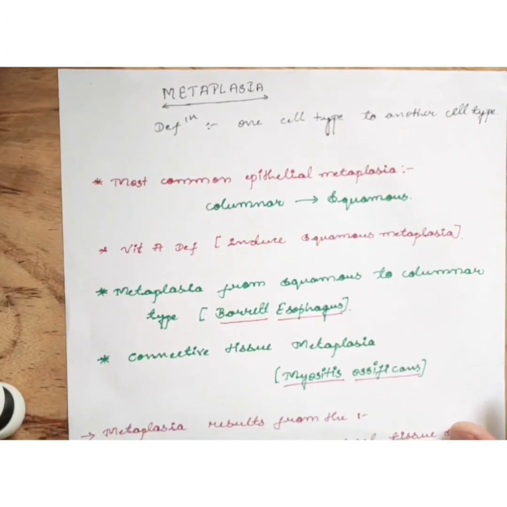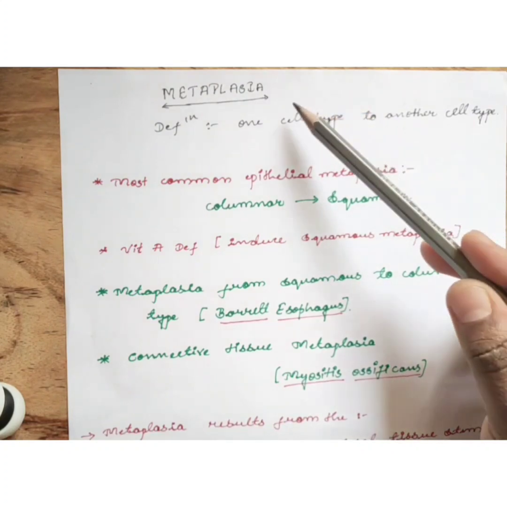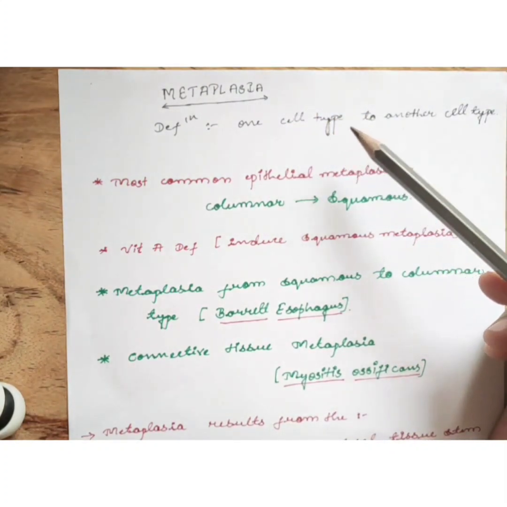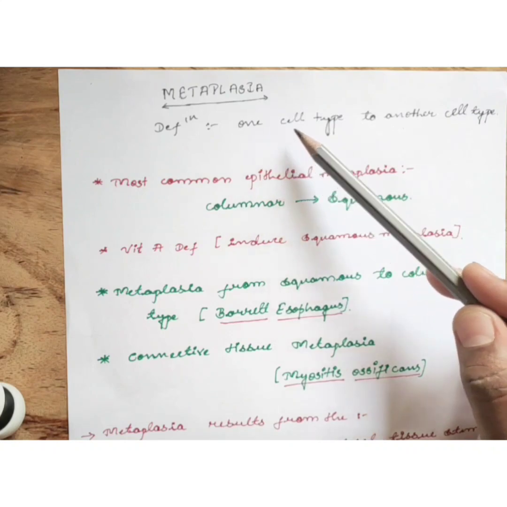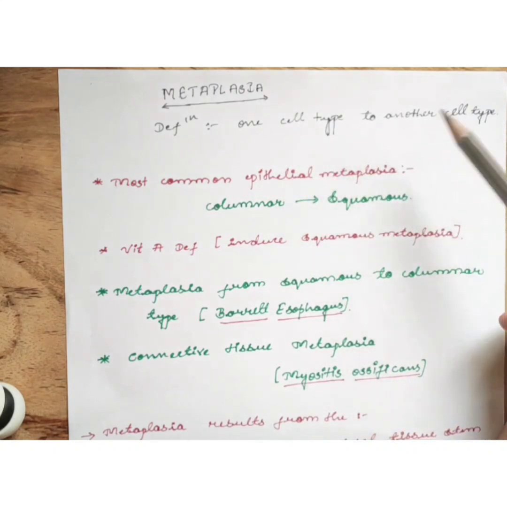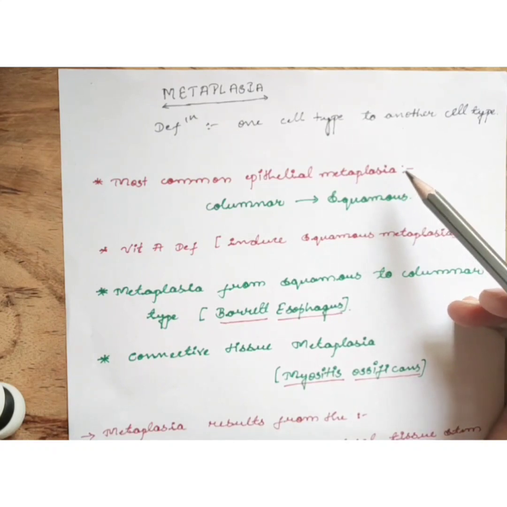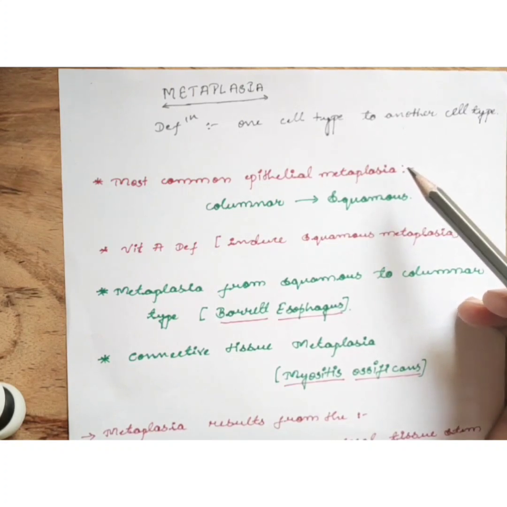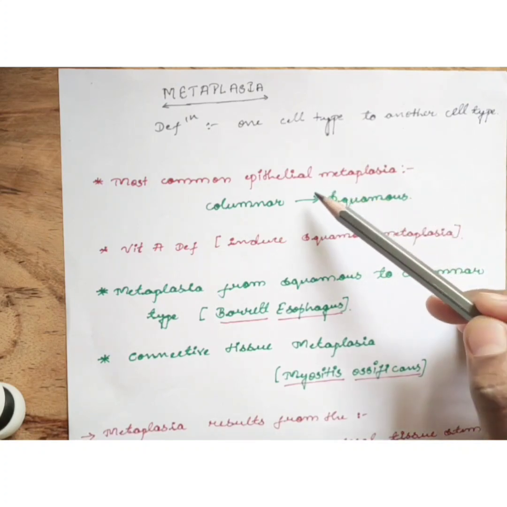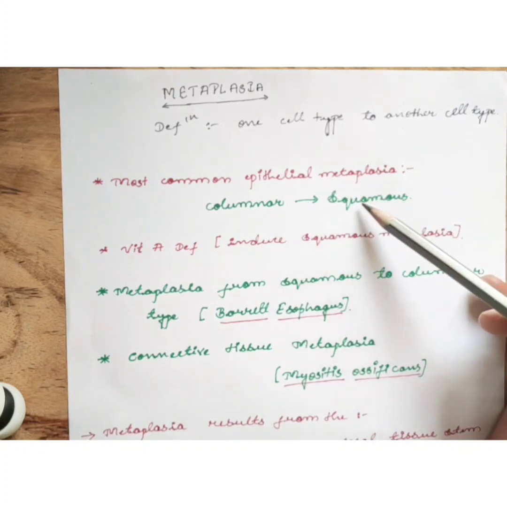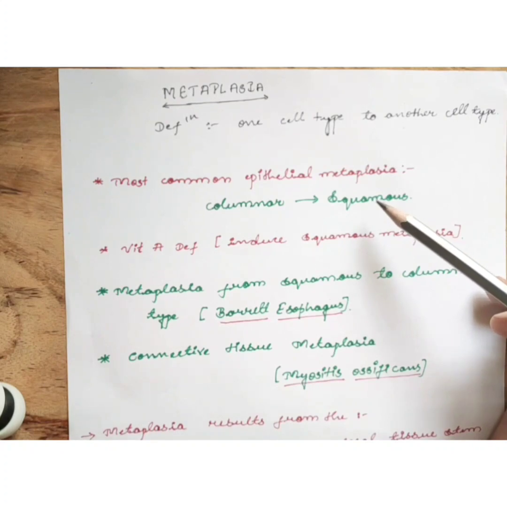And lastly, we will discuss metaplasia. It is a reversible change in which one differentiated cell type is converted to another cell type. It means one cell type which is sensitive to the particular stress is converted into another cell type so that it can withstand the adverse environment. The most common epithelial metaplasia is columnar to squamous. It occurs in the respiratory tract in response to the chronic irritation.